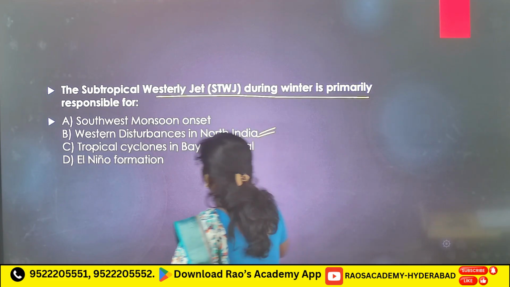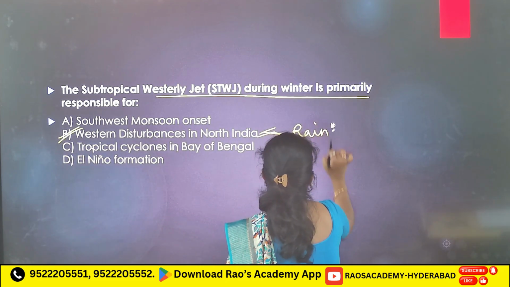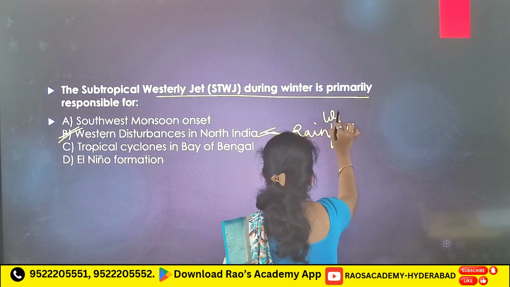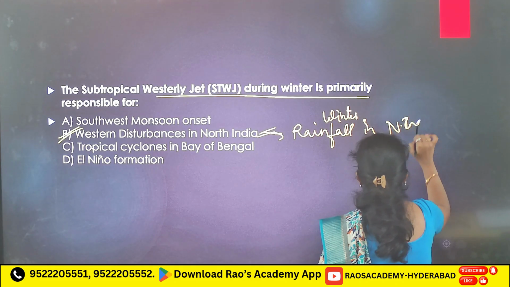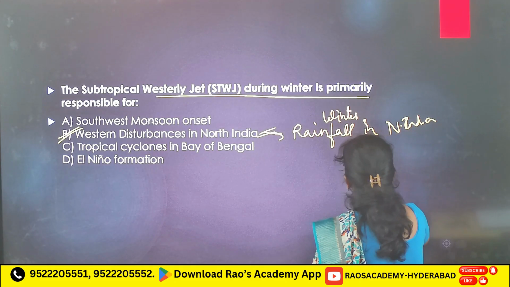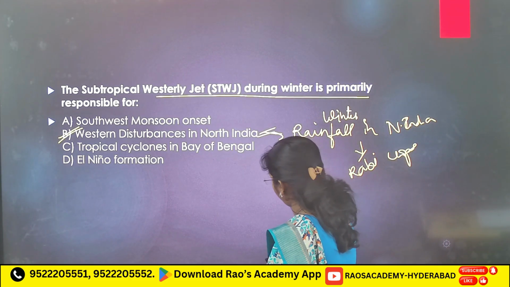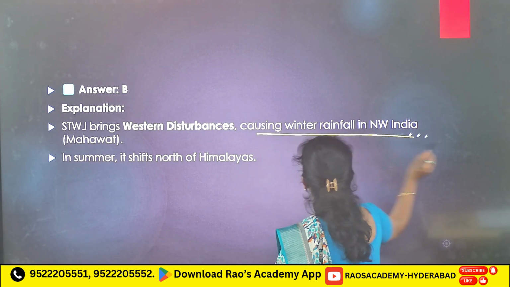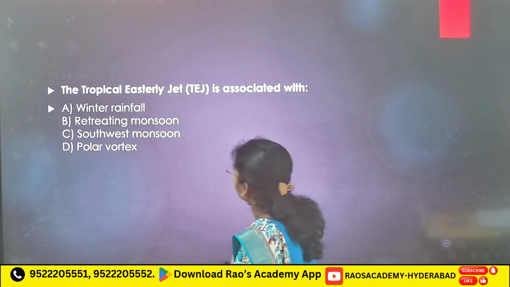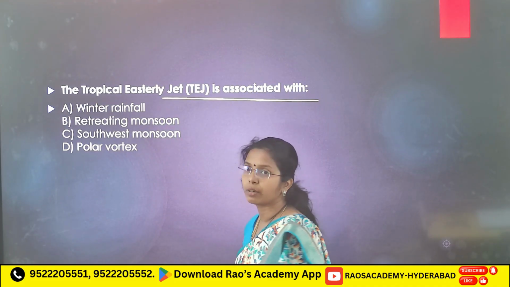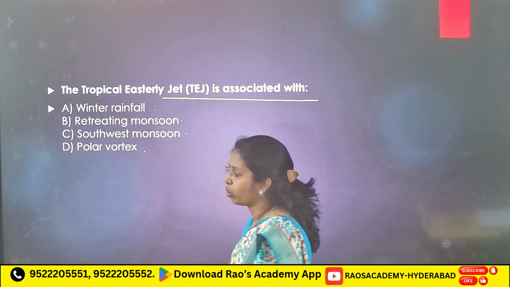Because of these western disturbances, we see winter rainfall in North India, and this winter rainfall is useful for rabi crops. In summer it shifts north of the Himalayas. Next, the tropical easterly jet stream is associated with winter rainfall, retreating monsoon, southwest monsoon or polar vortex.